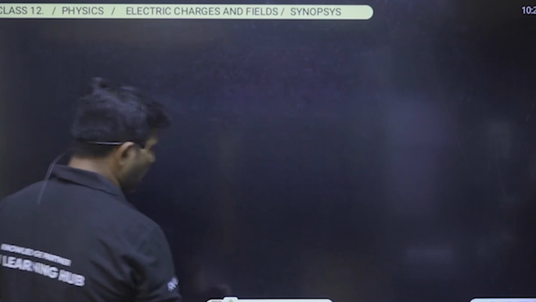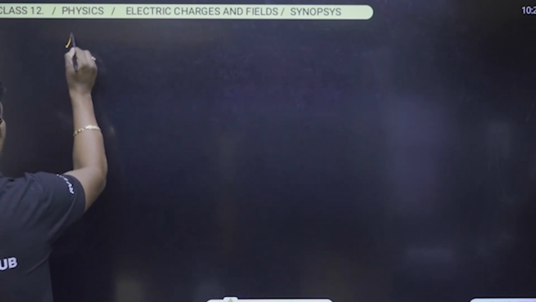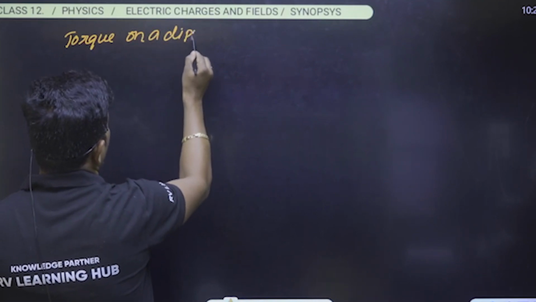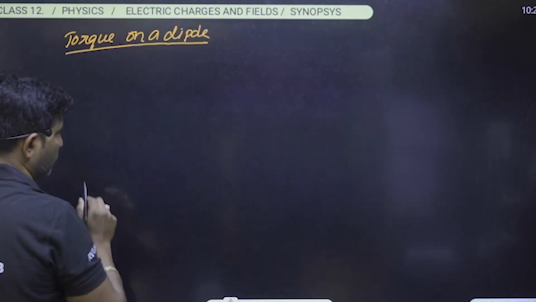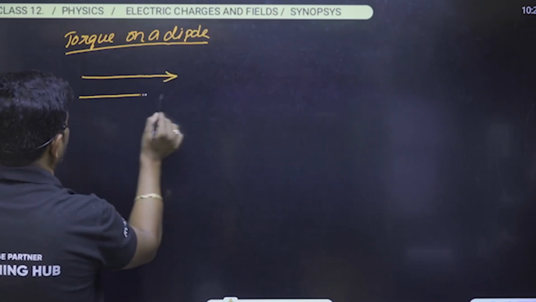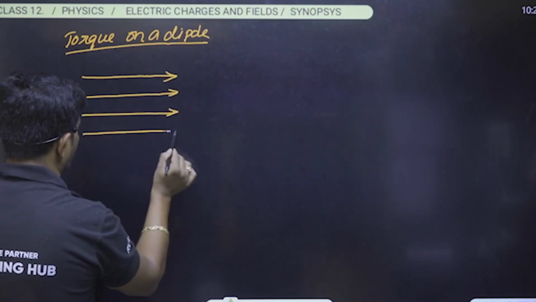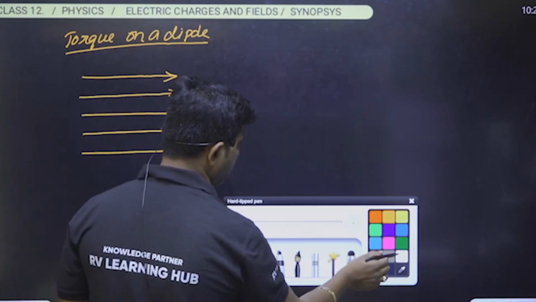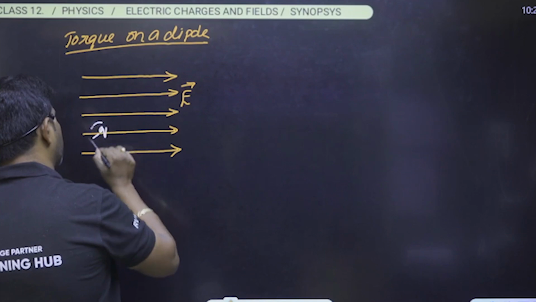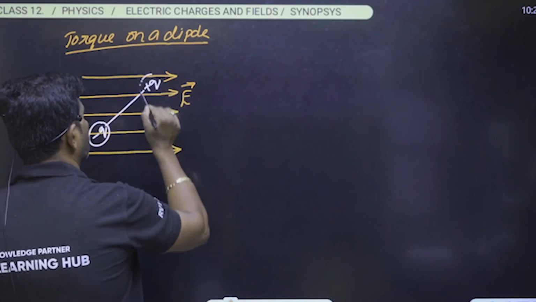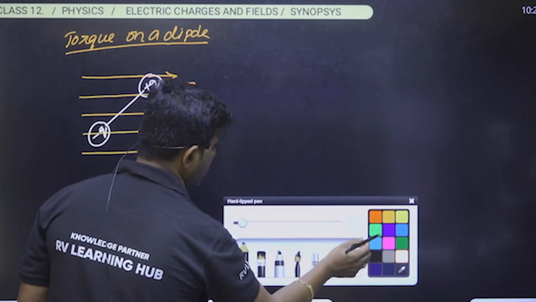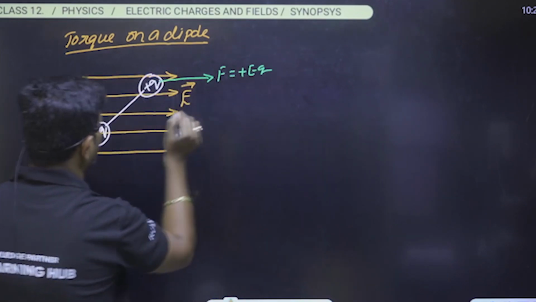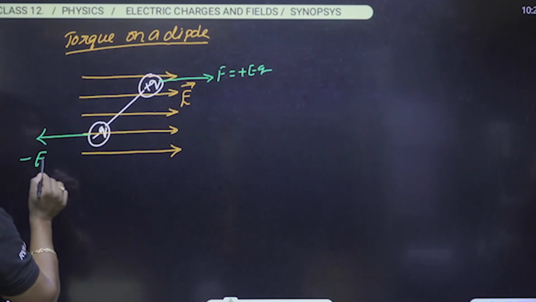That is torque acting on a dipole. What is the torque on a dipole? Please observe this. Let us consider a dipole placed in a uniform electric field of intensity E. This is a minus Q and this is a plus Q. These two charges will experience a force, plus EQ and minus EQ.